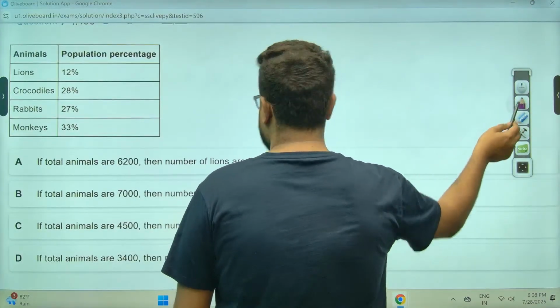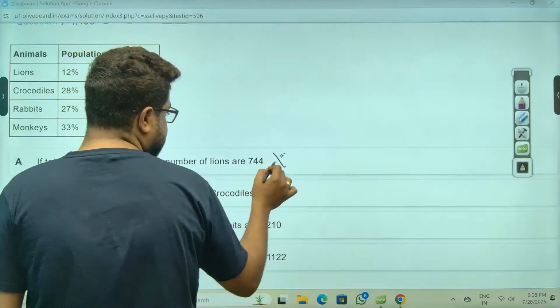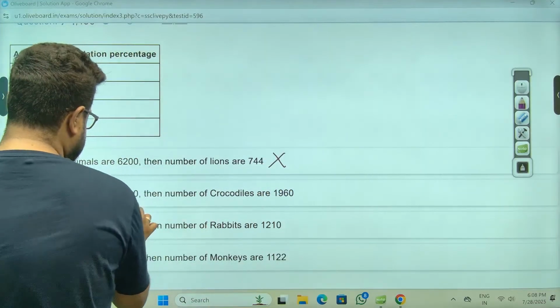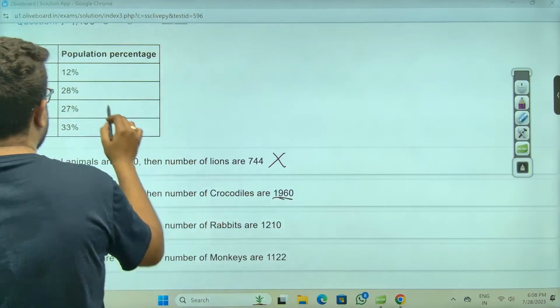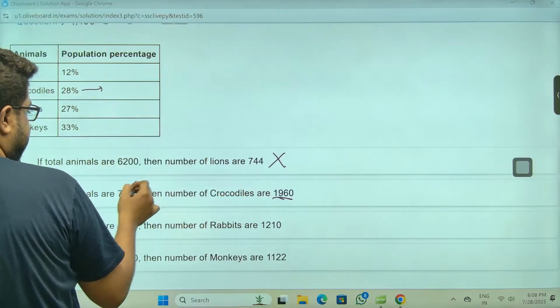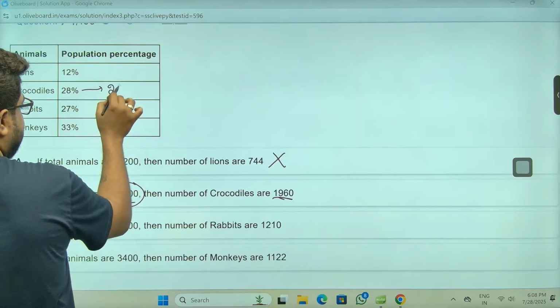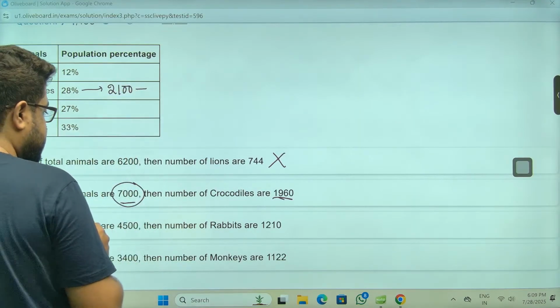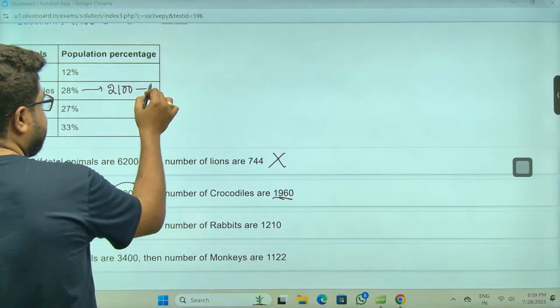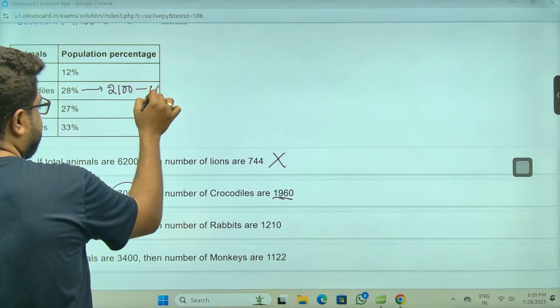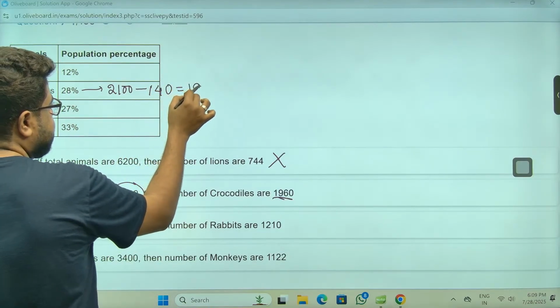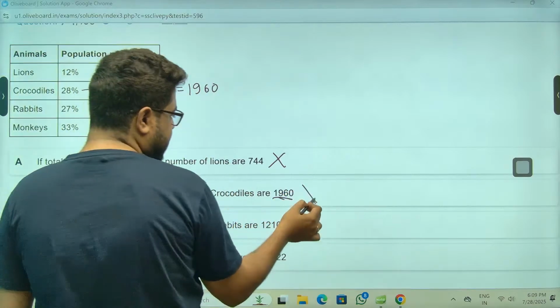Incorrect, they are asking. They are asking us incorrect. No, sir, this is correct, sir. Animals are 7,000. Crocodiles are this. So 30% will be how much, sir? 3 sevens are 21. Minus. Sir, 1% is 70. 2% is 140. Sir, 1960. Sir, this is also correct, so this cannot be it.